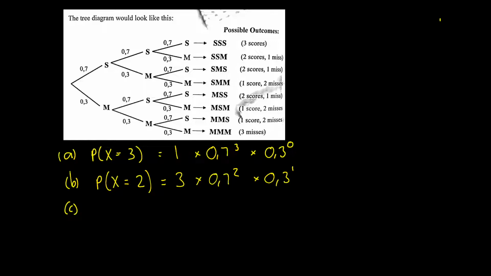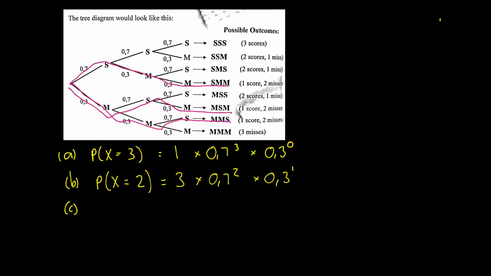For question C, let's look at the diagram to see how many times she scores exactly once. The first option where she scores exactly once is on this pathway, SMM. The second option is on this pathway, MSM. And then the last option is MMS on that pathway.